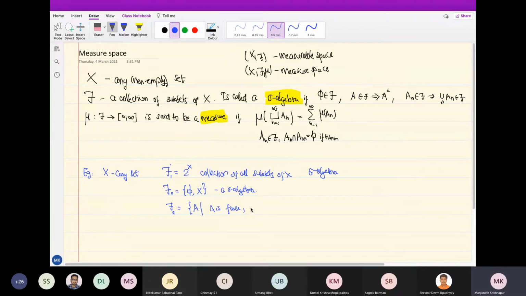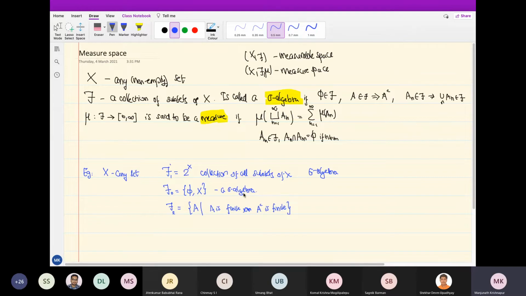Right. So let's throw in complements. A is finite, or if you take complements of finite sets, you get sets whose complement is finite. Okay, is this a sigma algebra? I take all sets which are either finite or their complement is finite. Well, it contains the empty set, because the empty set is finite. And if any set is here, either it is finite, in which case its complement is cofinite, or the other way around. So it is closed under complements.